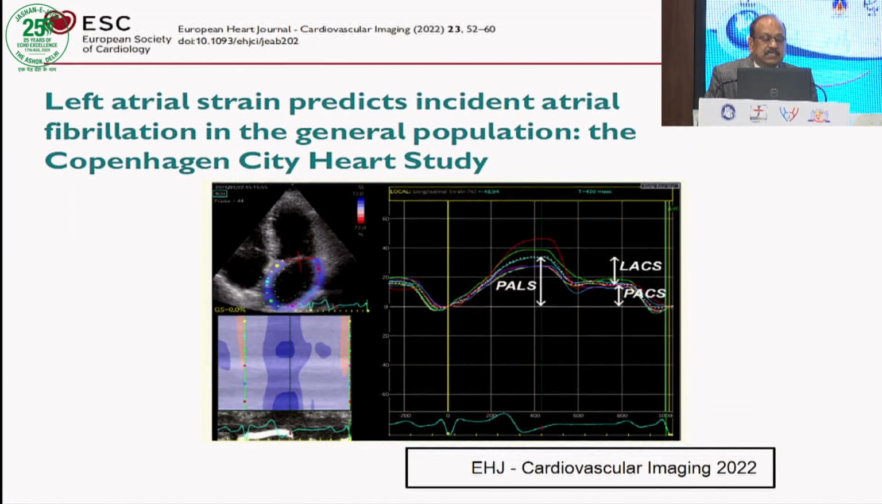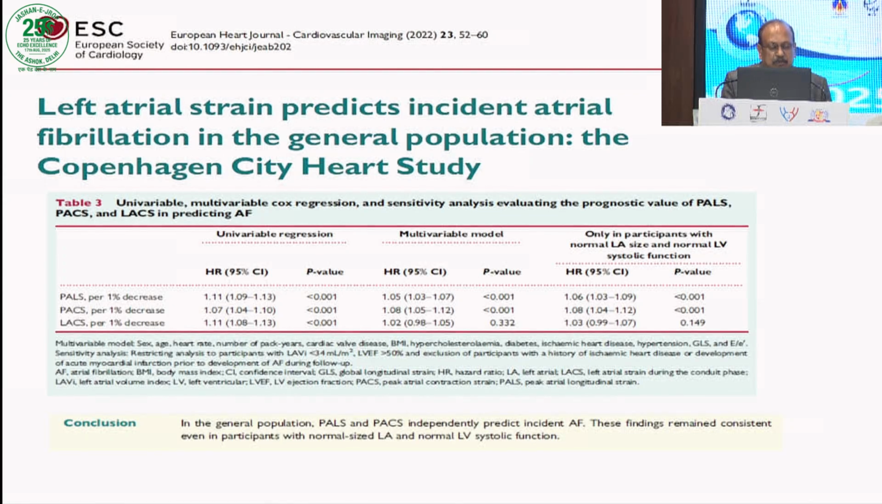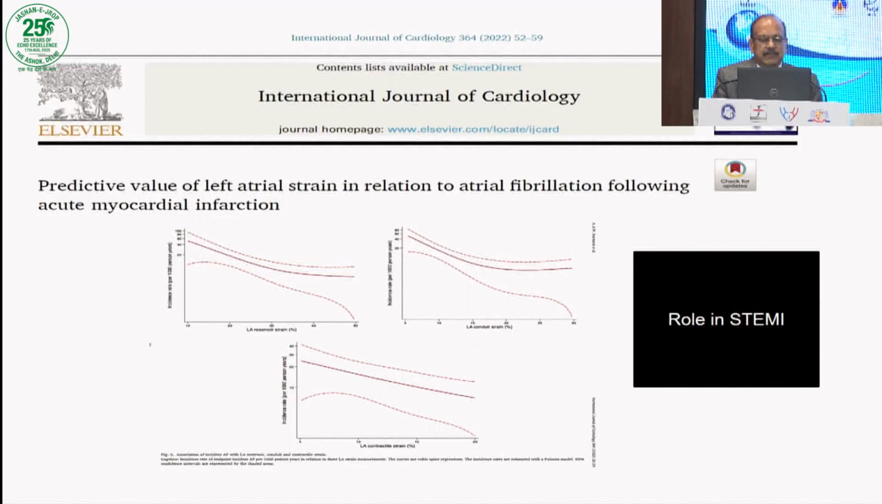Then second, left atrial strain predicts incident atrial fibrillation in the general population in the Copenhagen study. This study says very categorically that in the general population these two strains independently predict atrial fibrillation. And these findings remain consistent even in participants with normal size LA. Often when we see a normal size LA in AP dimensions, we say this patient looks normal and we ignore it. And that's the next take-home message.